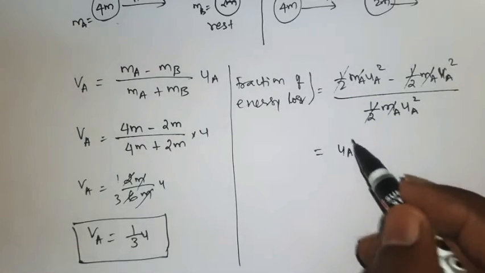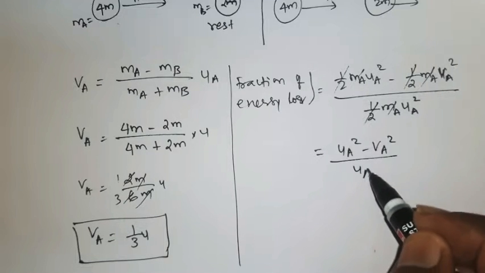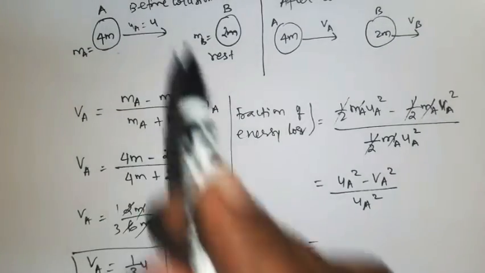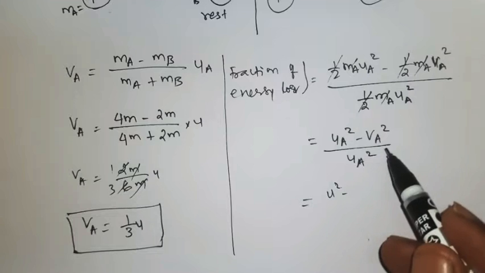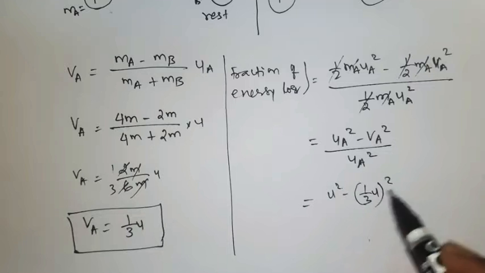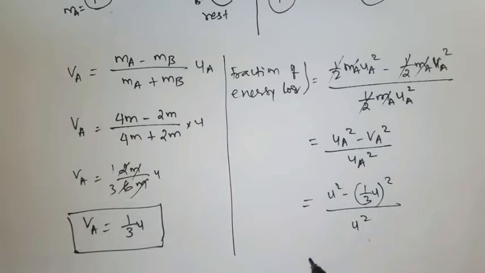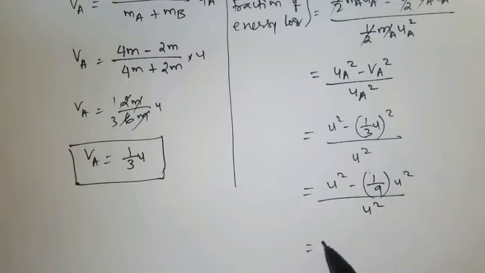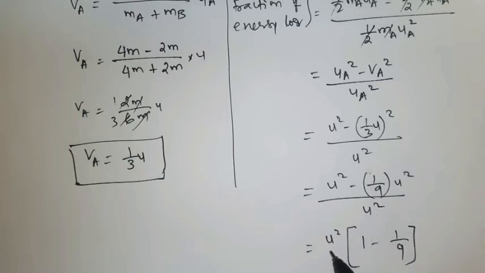Now it is (ua square minus va square) by ua square. The ua value is u. So u square minus va square, whose value is (1 by 3 into u) whole square, divided by u square. Here the square of 1 by 3 is u square by 9. Now u square you can take out, so 1 minus 1 by 9, and the u square is cancelled.